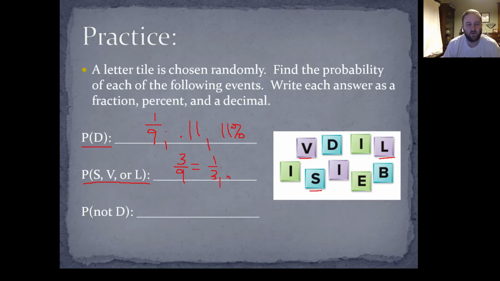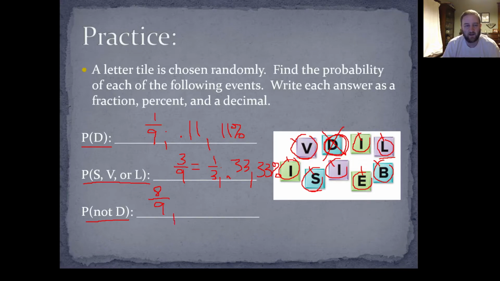You can write that as 0.33 or 33%. And then the probability of not D. Well, there's only one D here. So if we say not D, that means every other tile is considered favorable. All of these here are considered favorable. Well, how many are there? There's 1, 2, 3, 4, 5, 6, 7, 8 that are not D out of 9. That is approximately 0.89, which is 89%.